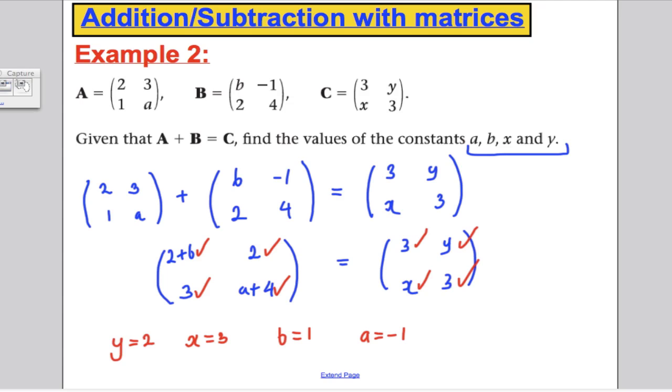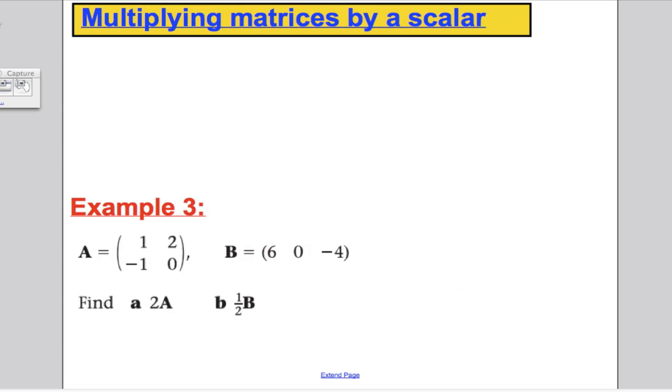Okay. Now, we've done everything on adding and subtracting matrices. Let's move on to the next idea. The next idea is multiplying matrices by a scalar. What I mean by that is, imagine I wrote down 2 lots of the matrix 2, negative 1, 0, 3, and I asked you what the answer is. Well, just like in normal arithmetic with numbers, that means 2 lots of this matrix.